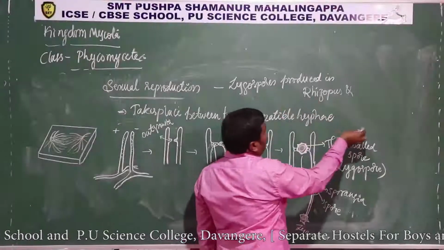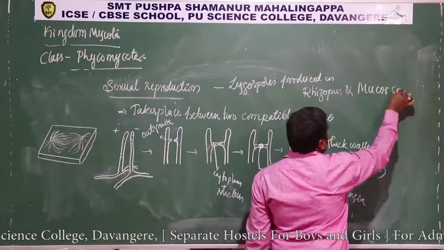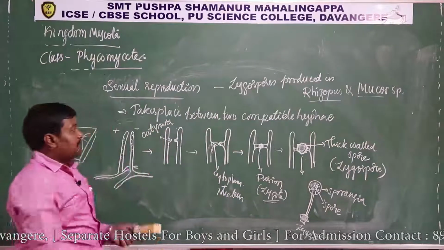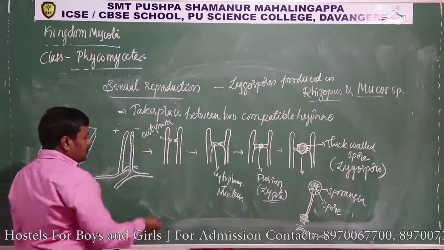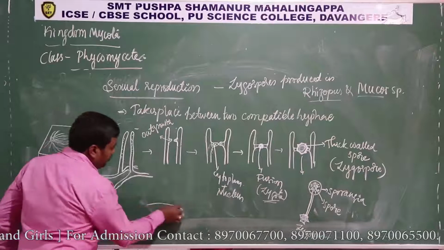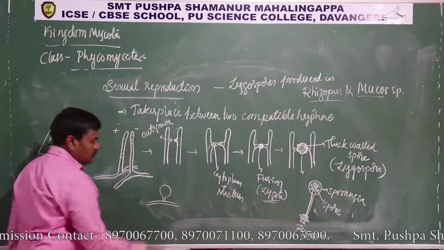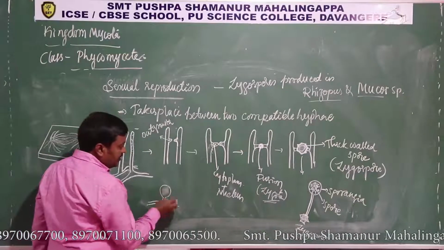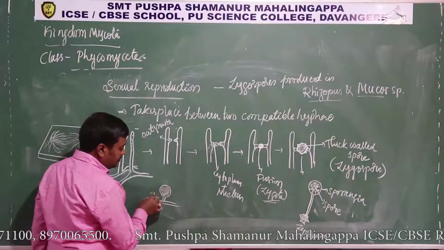The zygospores are produced in Rhizopus and Mucor species. In these two species this zygospore is produced. Okay, so similarly one more kind called oospore is also produced. So in oospore, a hypha produces one large spore called oospore. It is non-motile, so it represents the female sex structure.